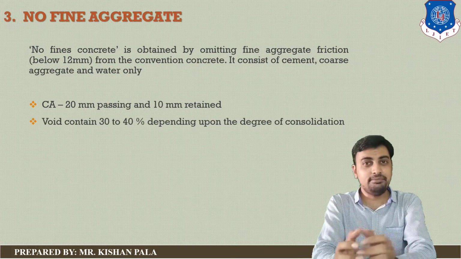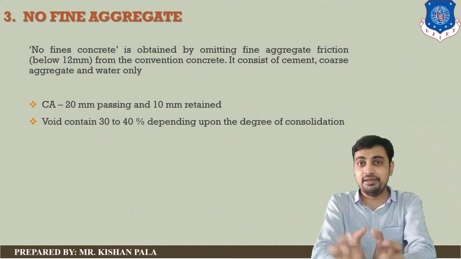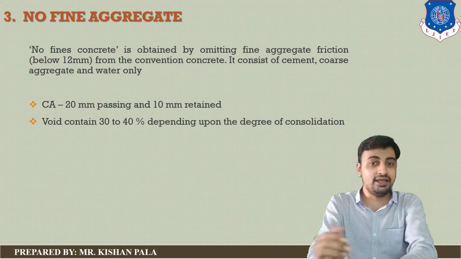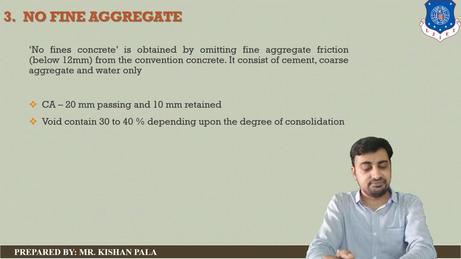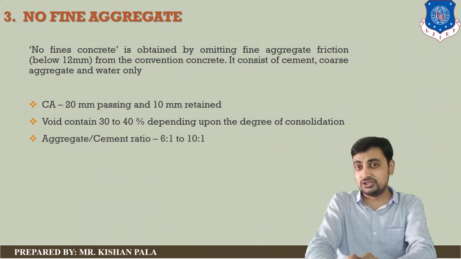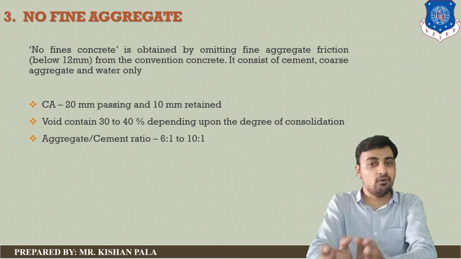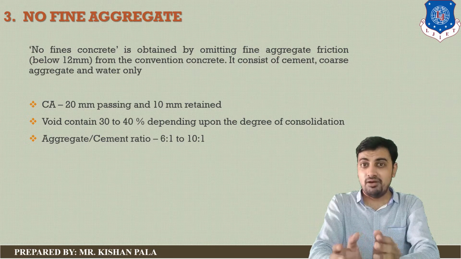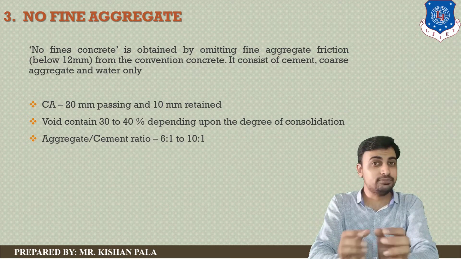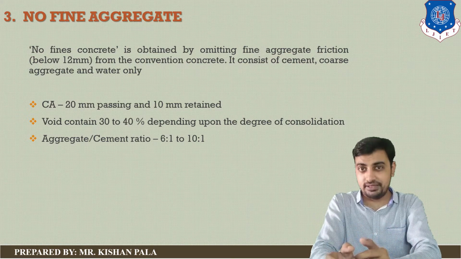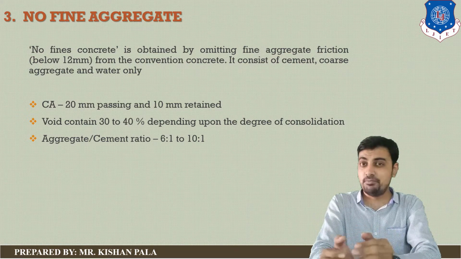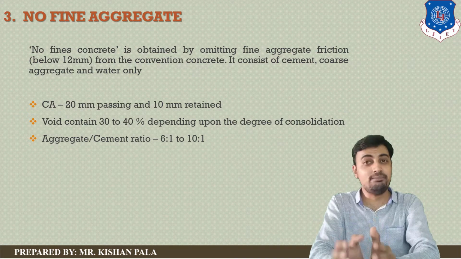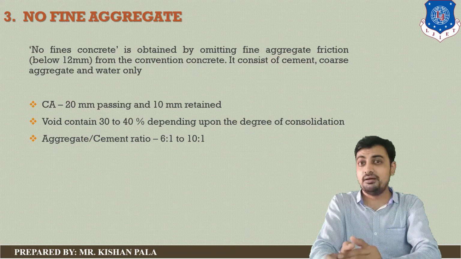Due to the elimination of the fine aggregate, there is high void content, generally 30 to 40 percent depending on the degree of consolidation, and the aggregate cement ratio should be taken between 6:1 to 10:1. For example, if you are using 6:1, it means 6 parts of aggregate and 1 part of cement. If you are using 10:1, it means 10 parts of aggregate and 1 part of cement in the concrete mass.